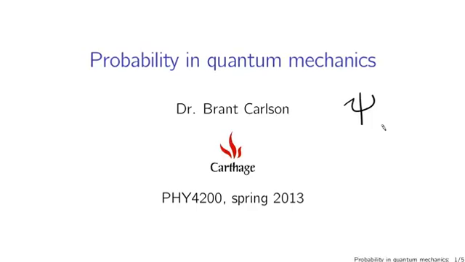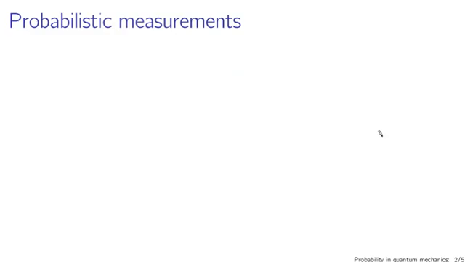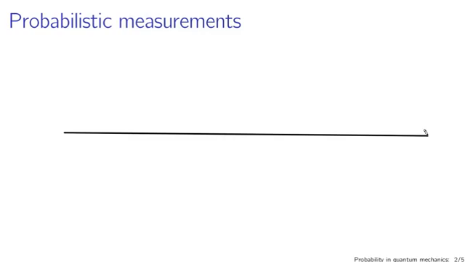we'll talk more about later, but from the most basic perspective, psi can be thought of as related to a probability distribution. But let's take a step back and talk about probabilistic measurements in general first. If I have some space, let's say it's position space. Say this is the floor of a lab, and I have a ball that is somewhere on the floor. I can measure the position of that ball.